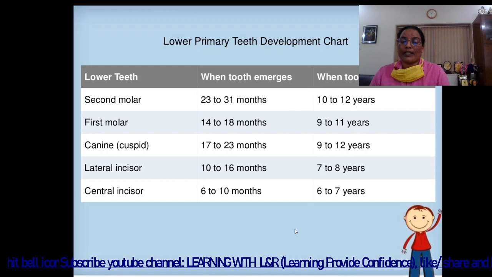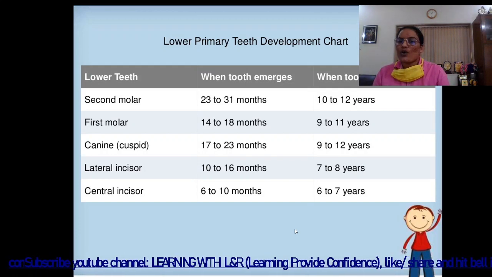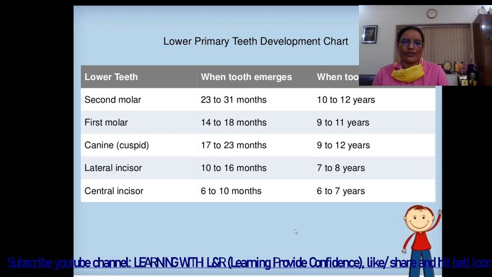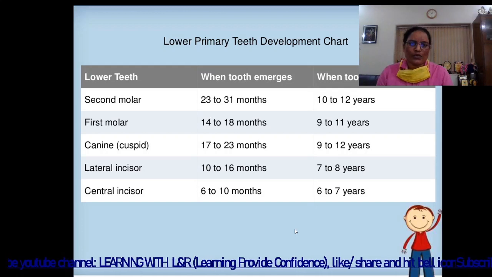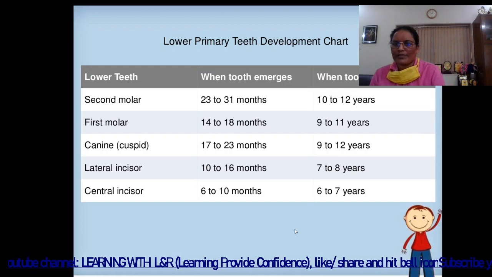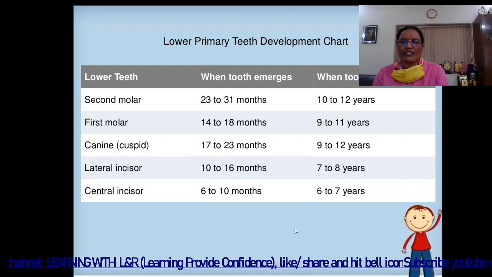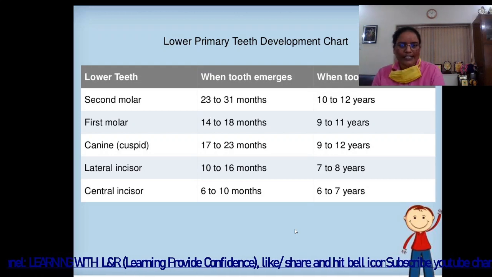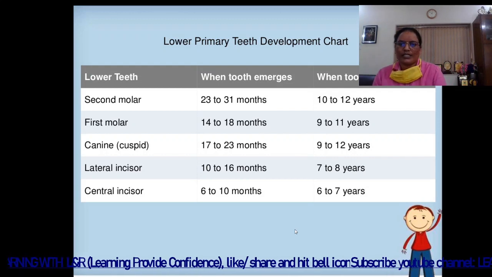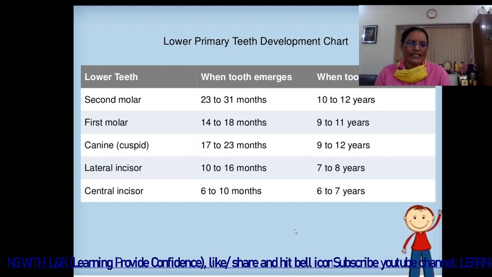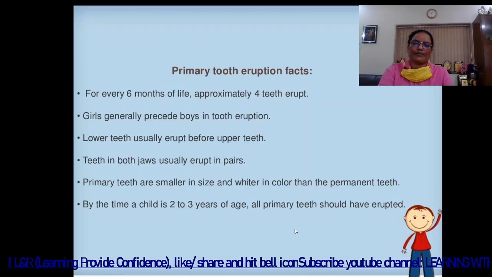primary teeth development chart. Lower teeth, when tooth emerges and when tooth falls out. Second molar 23 to 31 months emerge, 10 to 12 years fall. First molar 14 to 18 months emerge, 9 to 11 years fall. Canine 17 to 23 months emerge, 9 to 12 years fall. Lateral incisor 10 to 16 months emerge, 7 to 8 years fall. Central incisor 6 to 10 months emerge and 6 to 7 years fall.